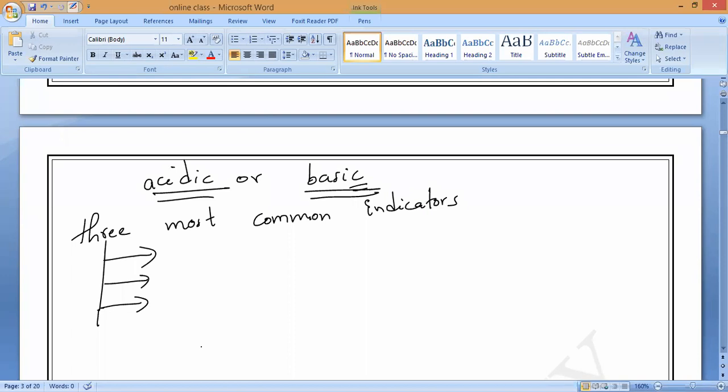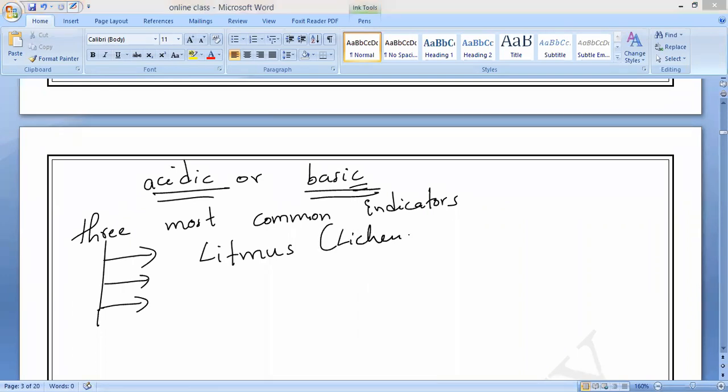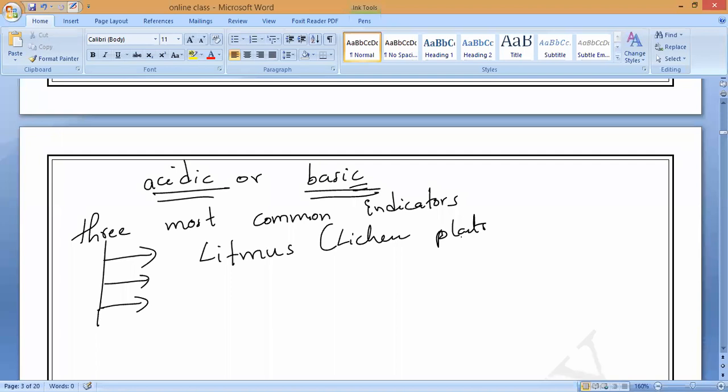Tell me, what is that? Litmus paper. Yes, litmus paper. That is the first one you have to understand. How it is prepared, you have studied in class 9. We used to prepare this one from lichen plants. Yes or no? Lichen plants, that is what we used to prepare it from.